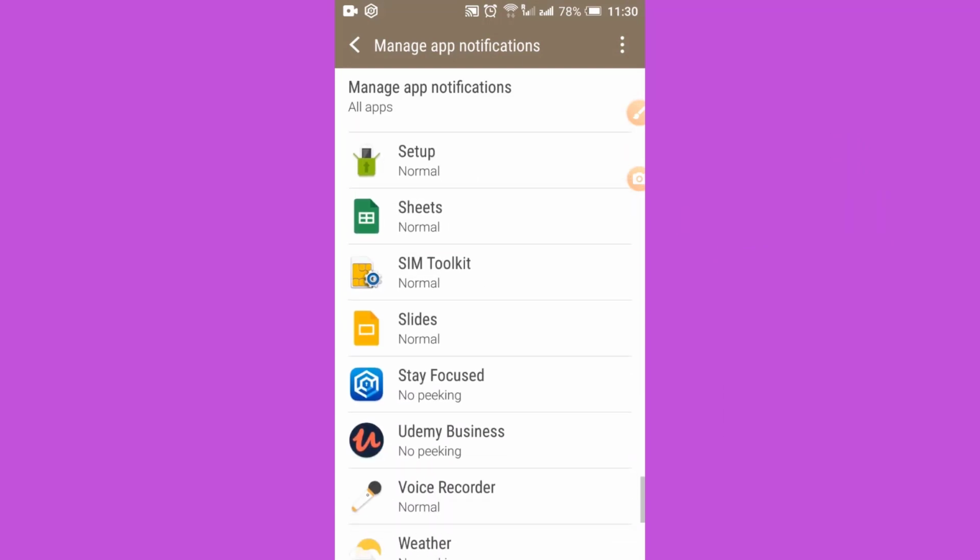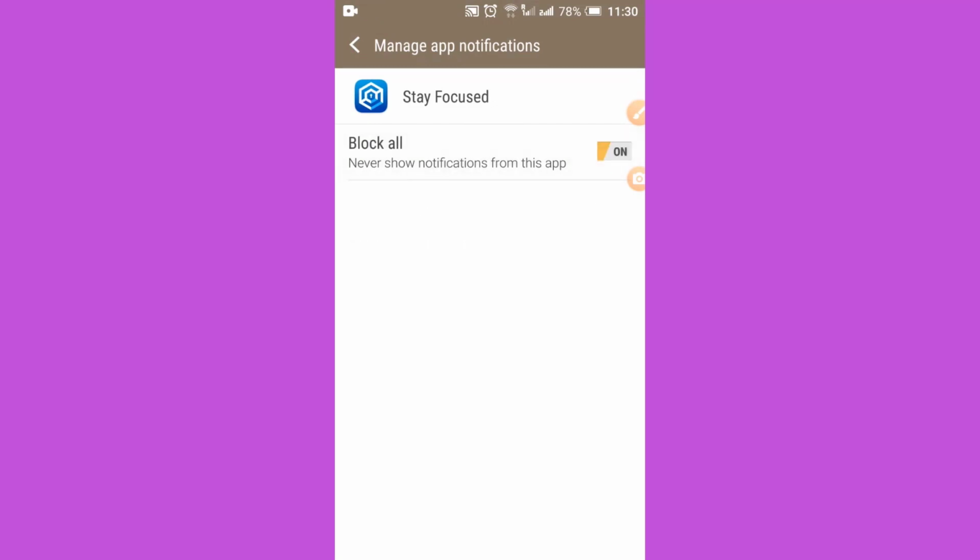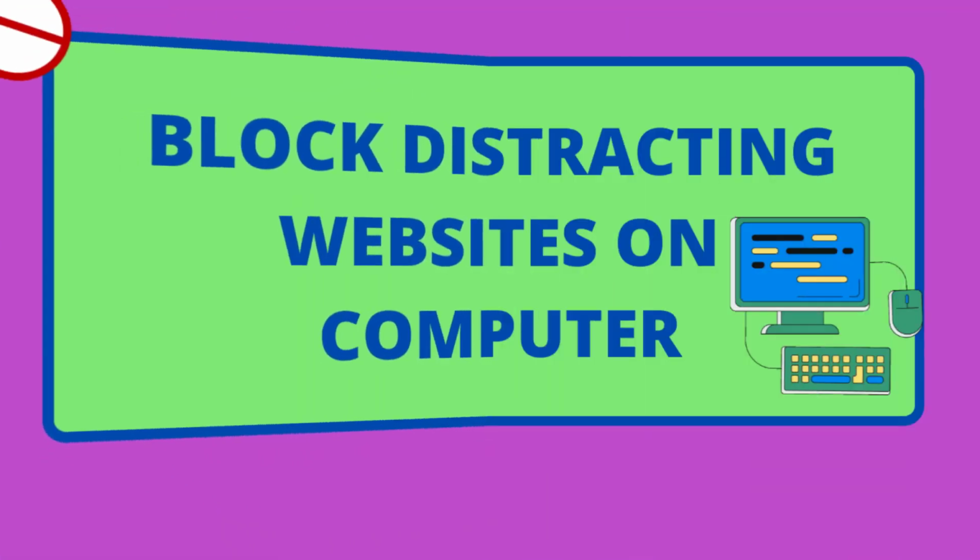Select the Stay Focused app. Now I am selecting Block All. Never show notification from this app. See? Now the notification has disappeared. In the same way, you can do it on your mobile also.